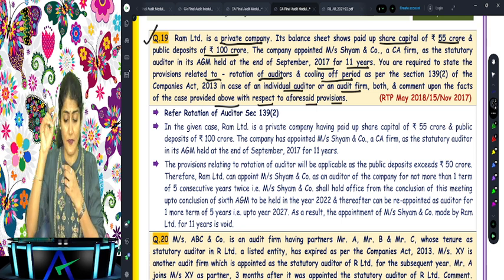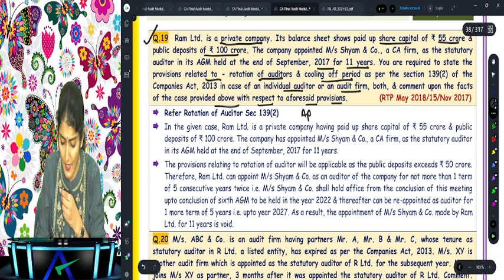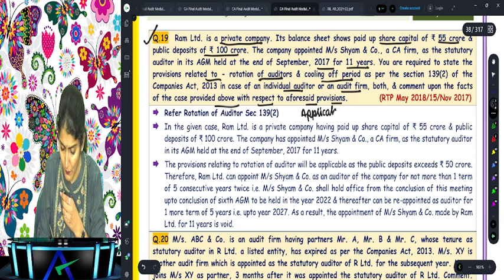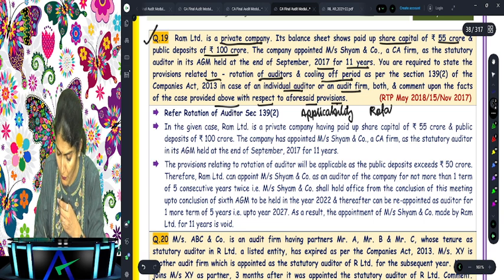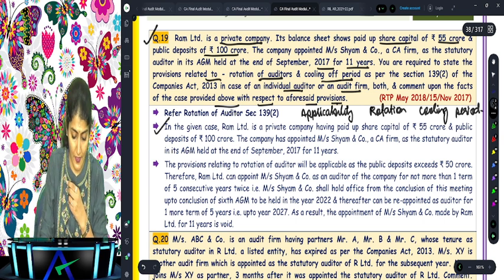Right. So here you first need to write down the provisions regarding the applicability of section 139. Then you also need to write down regarding the rotation, 1 term and 2 term, and then you also need to mention the cooling period, and you can also mention the common partner. Right. Then in the given case, what has happened?